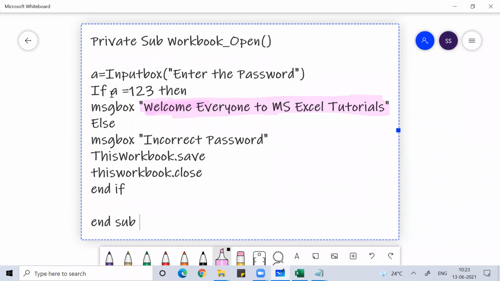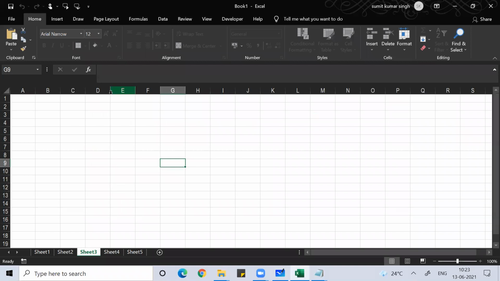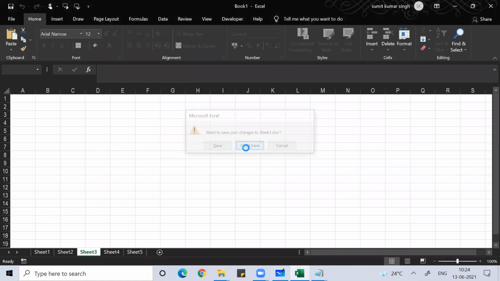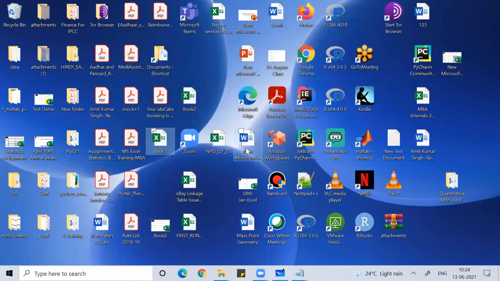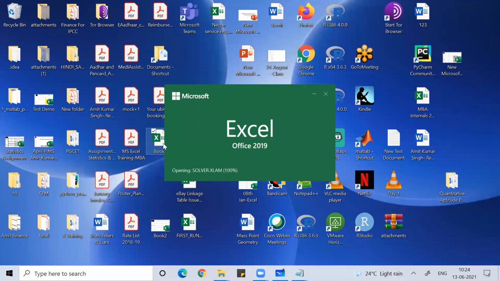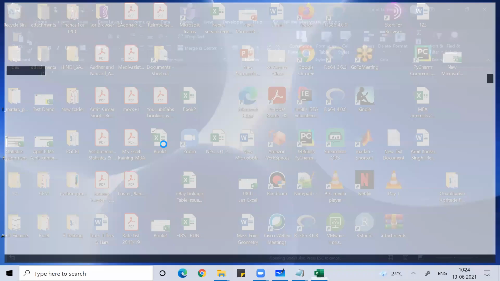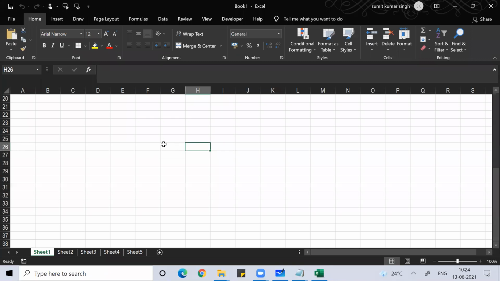So here, this Book1, whenever I open this Book1, it asks for a password, right? Whenever I'm trying to open this Book1, it is asking for a password. So I'll put a password. If you want one more layer of password protection, just in case.